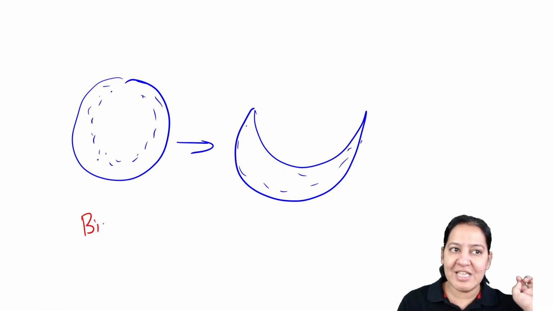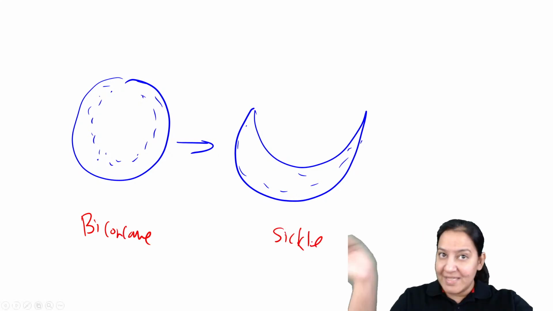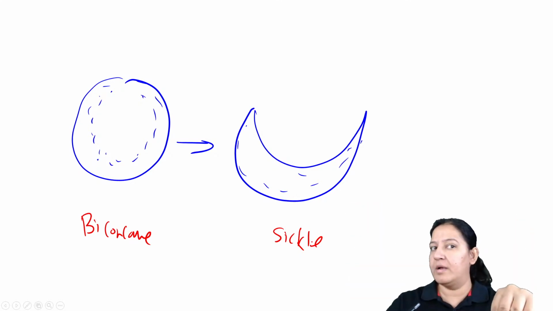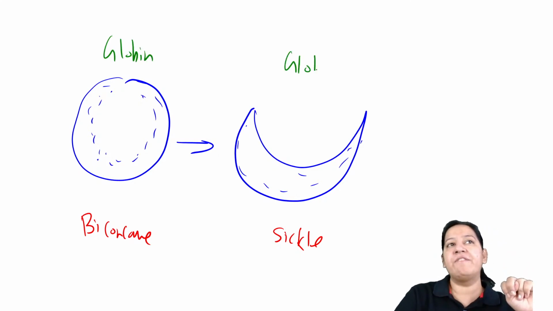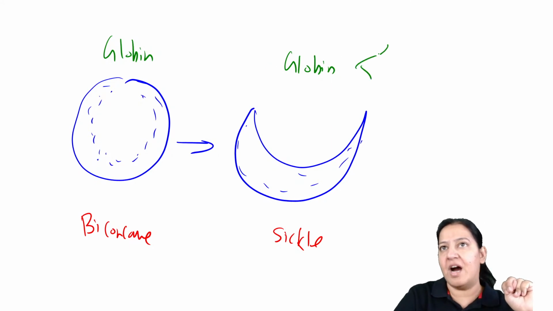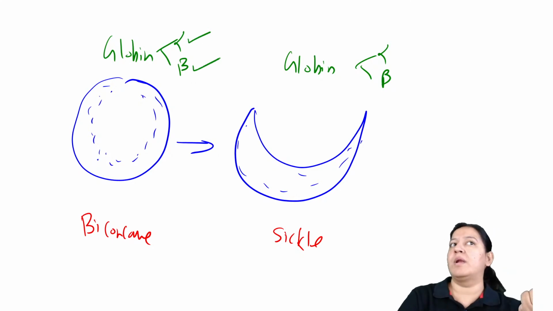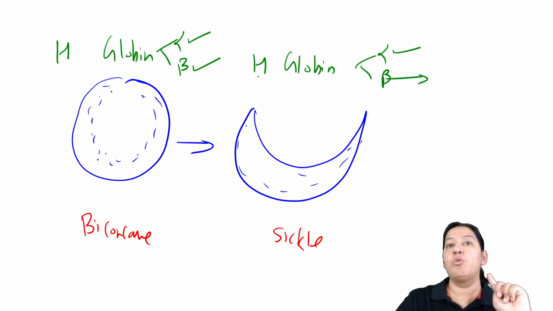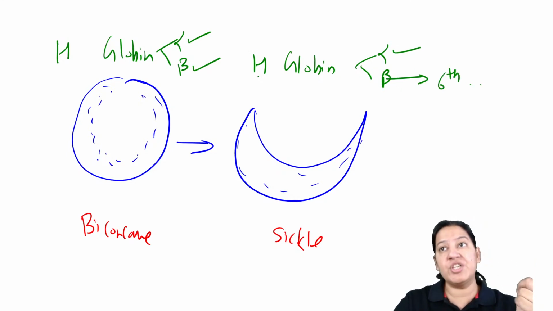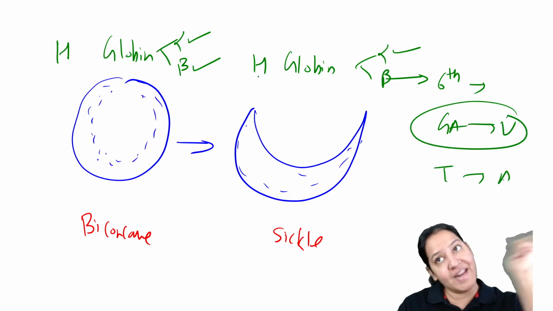So here normal RBC is biconcave shape, but now it becomes sickle shape. Why? Because inside both of these RBCs, we have hemoglobin. Inside the hemoglobin, we have globin. I'm not interested in heme. I'm interested in globin. Globin is also of two types, alpha and beta. So I'm interested in beta. Beta globin is defective. Here alpha is also normal, beta is also normal. Heme is also normal. Here heme is normal, alpha is normal, but beta is defective. What is the defect? In beta, at the sixth position, instead of glutamic acid, we have valine. Because instead of thymidine, there is adenine in the DNA.